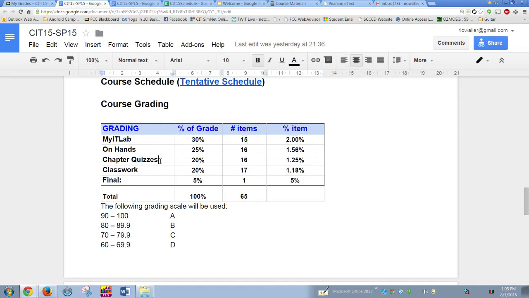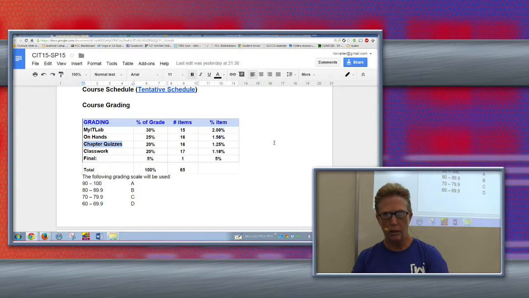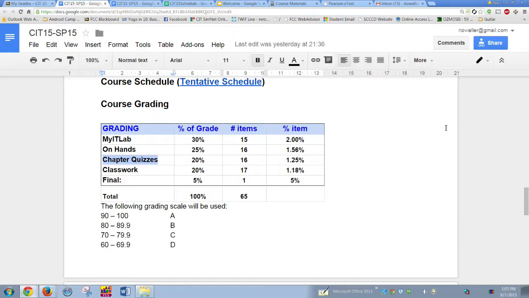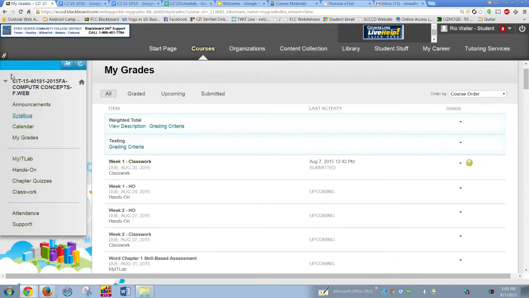Okay, so now we're going to talk about chapter quizzes. So in your notes, hopefully you have a new heading here. Your new heading would be chapter quizzes. And in this case, start with the fact that it accounts for 20% of your grade. So if you take chapter quizzes and My IT Lab, this is a repeat of information, by the way, that accounts for 50% of your grade. And then you need the materials to complete these.